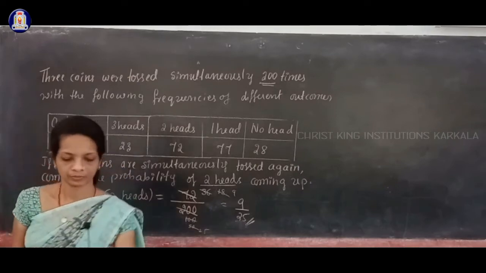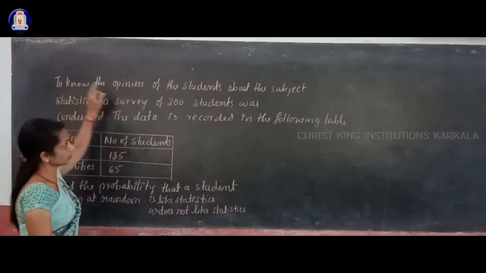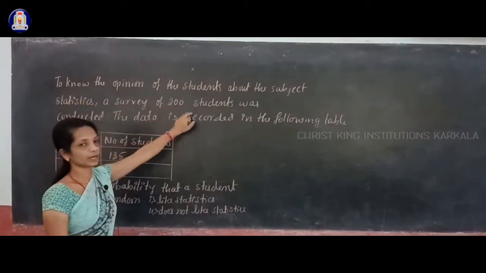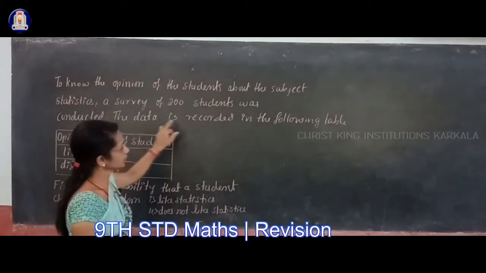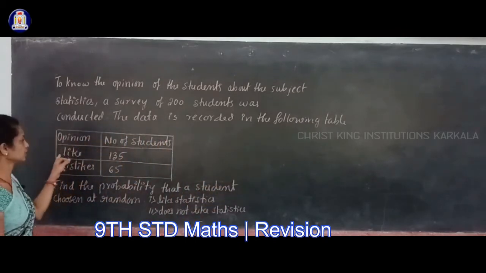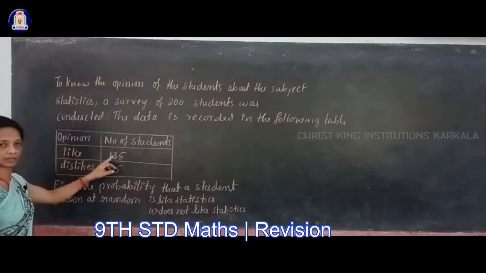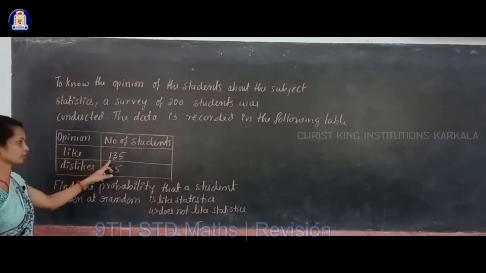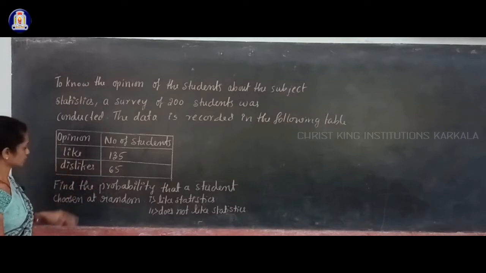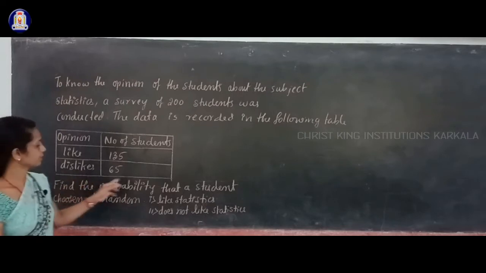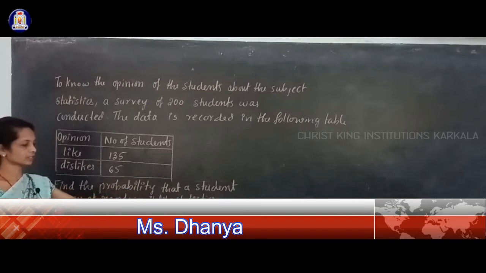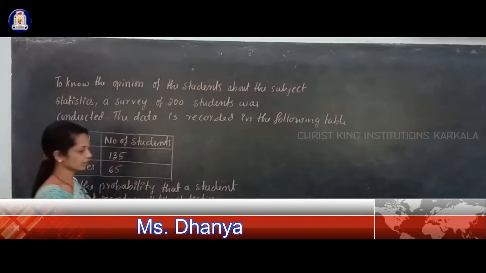Okay, thank you. The next problem is to know the opinion of students about the subject statistics. A survey of 200 students was conducted. The data is recorded in the following table: opinion, number of students. 135 students like statistics and 65 students dislike the statistics subject. You have to find the probability that a student chosen at random likes statistics, and second, does not like statistics.